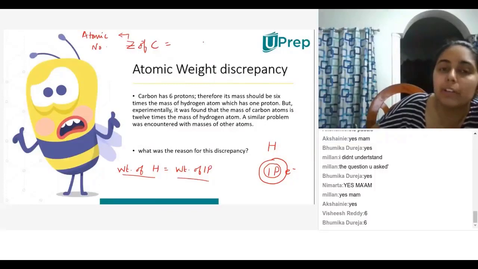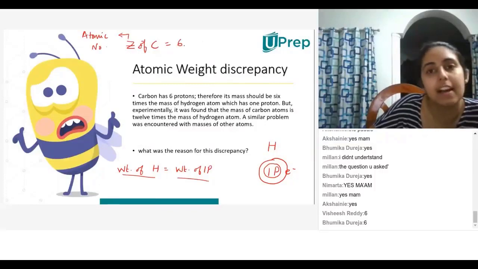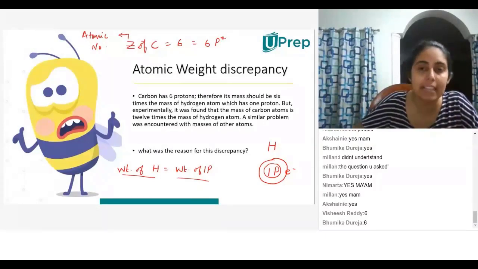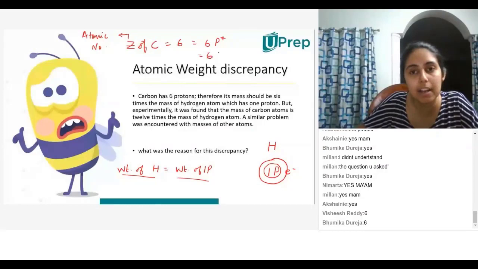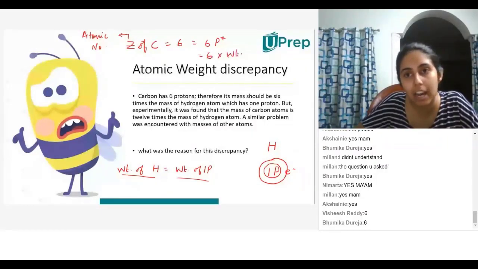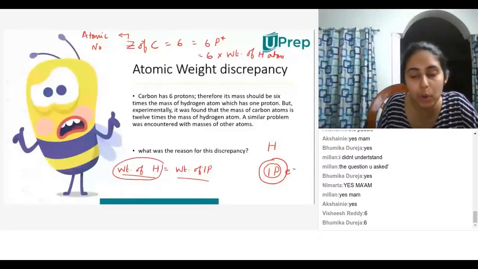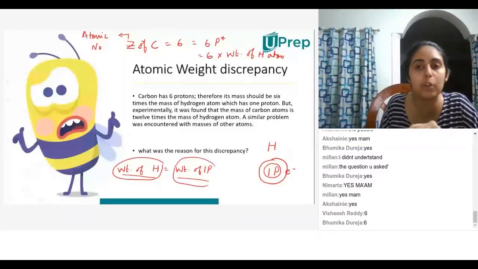So atomic number of carbon is equal to 6, which means what? It has 6 protons. If it has 6 protons, that means it should be 6 times the weight of hydrogen atom, because remember I told you weight of hydrogen is equal to weight of one proton.